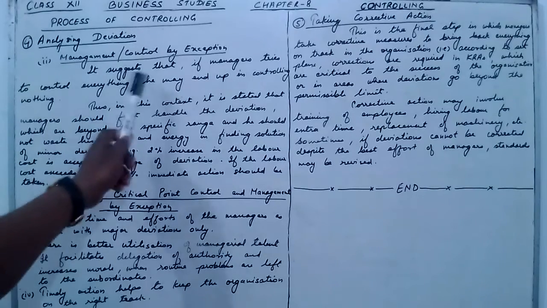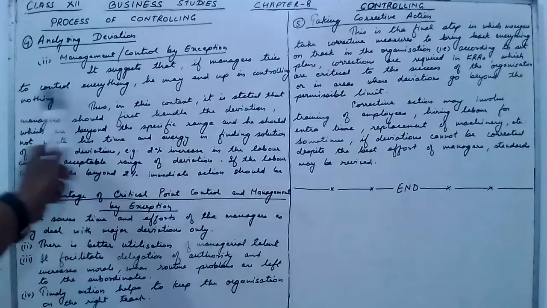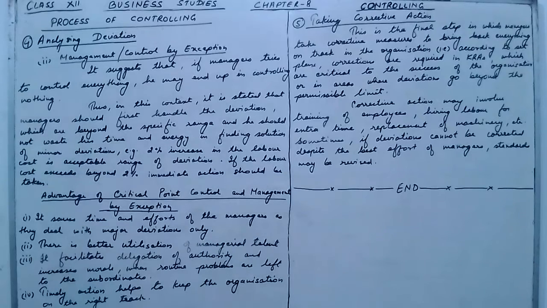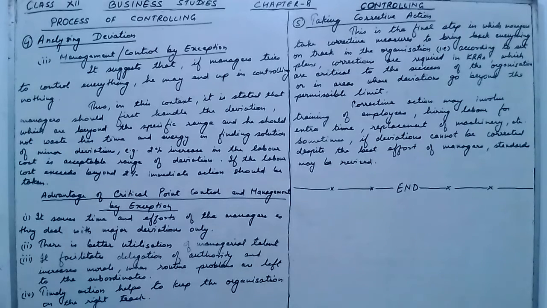Management by exception suggests that if a manager tries to control everything, he will end up controlling nothing. So management should not control everything. Then what should he do?